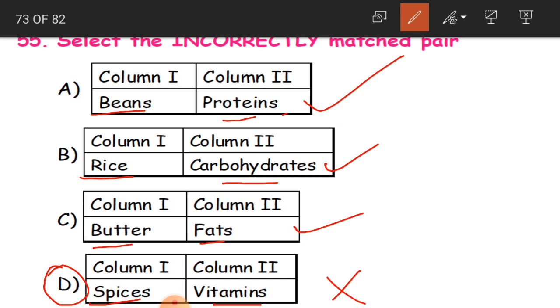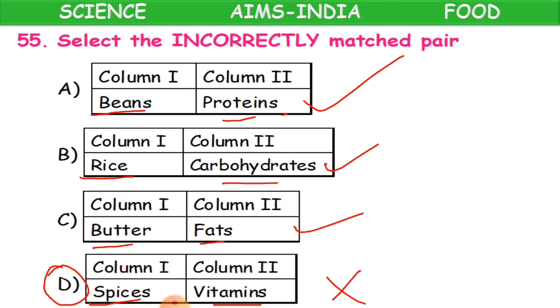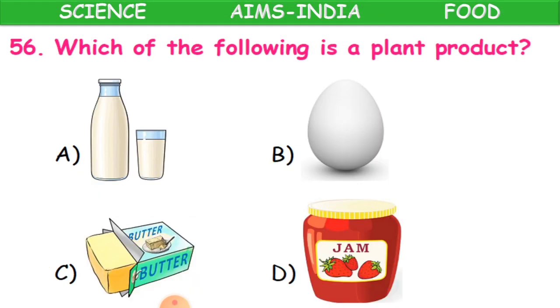Because through spices we are not going to get vitamins. Vitamins we get from the fruits, vegetables, leafy vegetables and all that. Through spices we get fiber but not vitamins. So that is why D is the answer. Clear, children? Now 56th question.